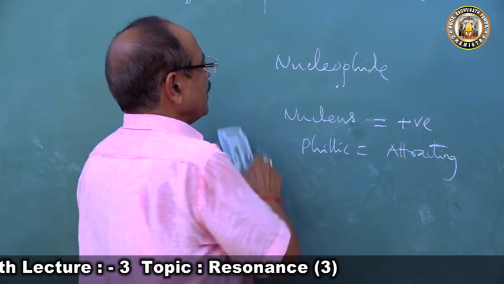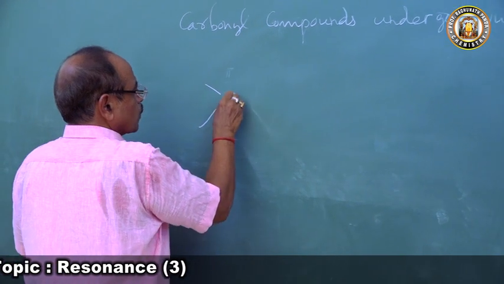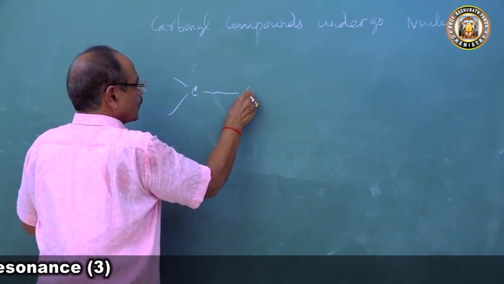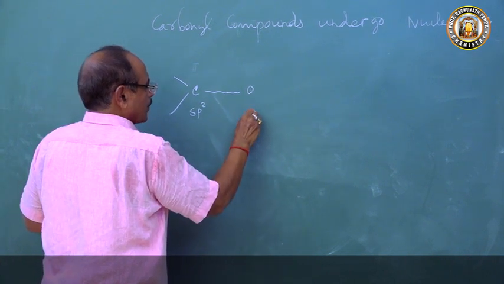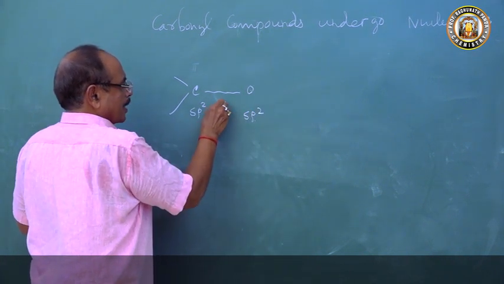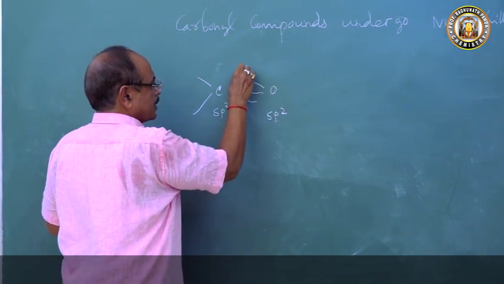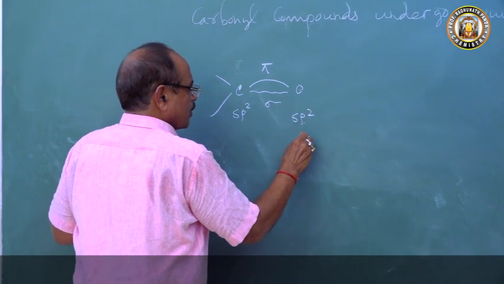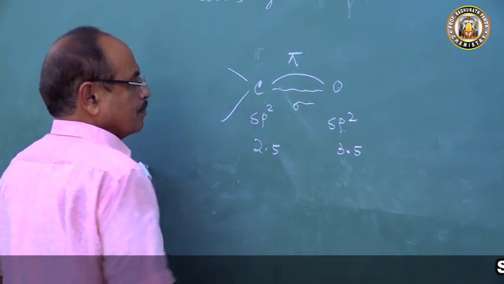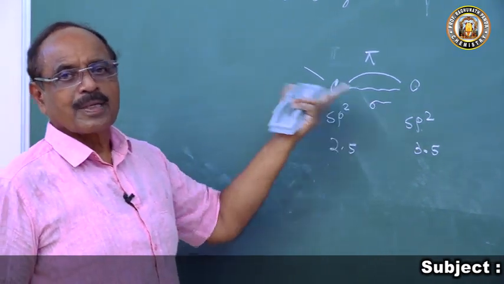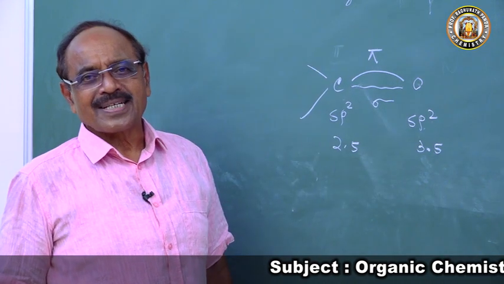That we can explain from resonance. What is a carbonyl group? This is the carbonyl group, the C=O group. The carbon atom is in an sp2 hybrid state, and the oxygen atom is in an sp2 hybrid state. The carbon atom is bonded to oxygen by a sigma and a pi bond. This is the pi bond. The electronegativity of oxygen is 3.5 and carbon is 2.5. Once you understand this, you will understand everything.